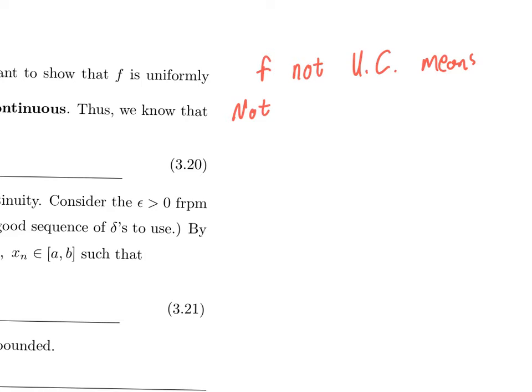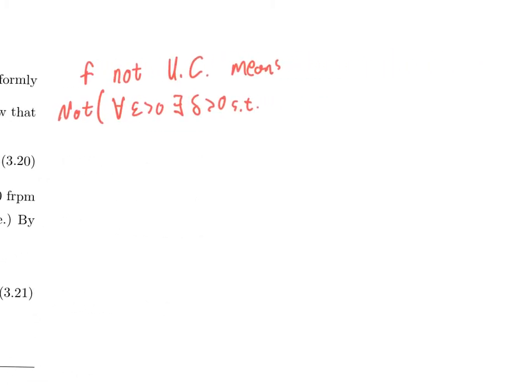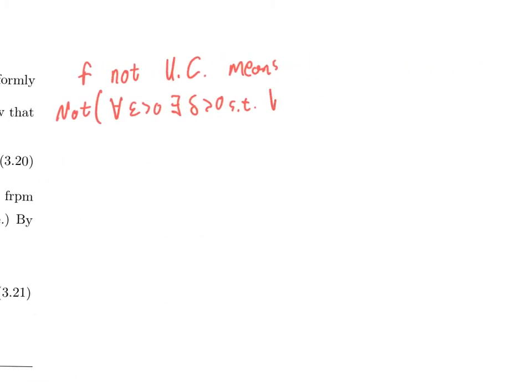So f is not uniformly continuous means not the definition of uniform continuity: not, for all epsilon greater than 0, there exists a delta greater than 0 such that for all x and p, I think are the letters I will use in the proof, in the domain, actually x better be x and p, because a has a job, doesn't it?